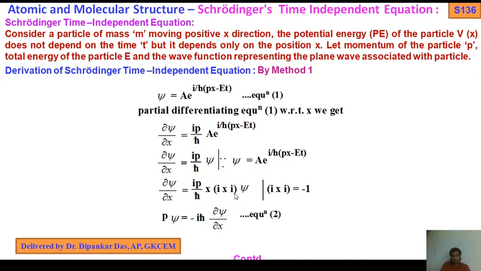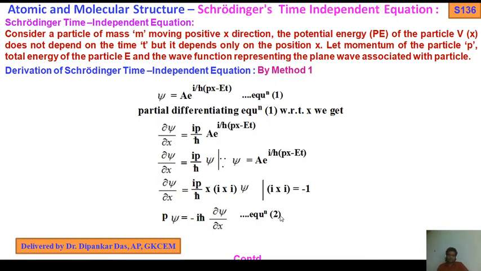So now look, del psi by del x equals ip by h bar into i, that is i squared, minus 1. So p psi equals minus i h bar, so minus i h bar del psi by del x, equation 2.